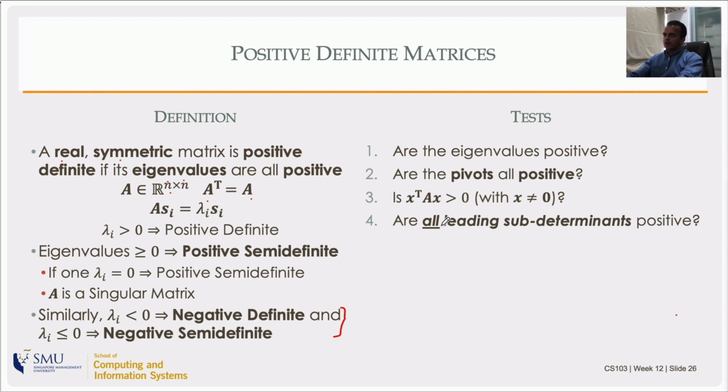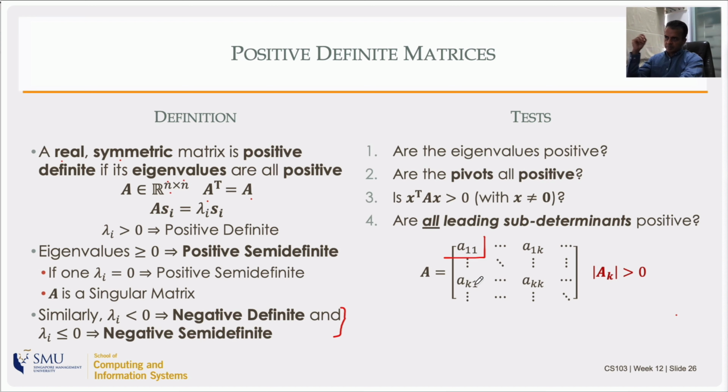Another test is that if all leading sub-determinants are positive, then the matrix is positive definite. Let me define what leading sub-determinants are. If I have a big square real matrix, I look at the determinant of the smallest one starting from the top left. That would be just the first element.